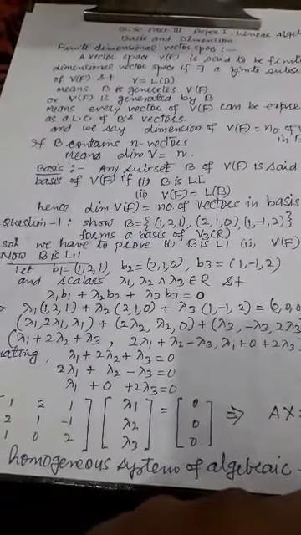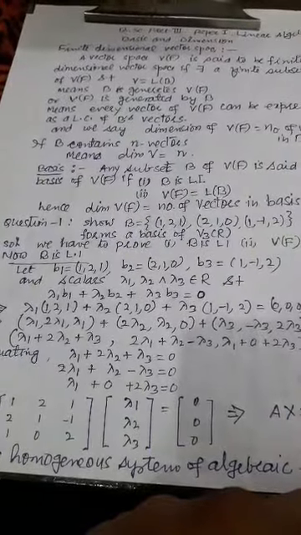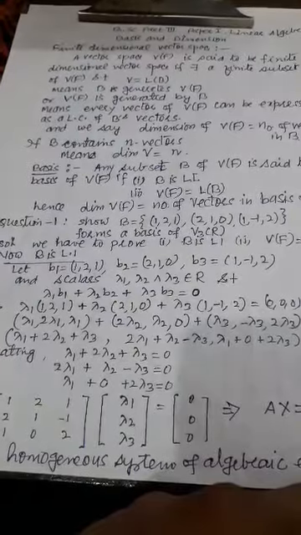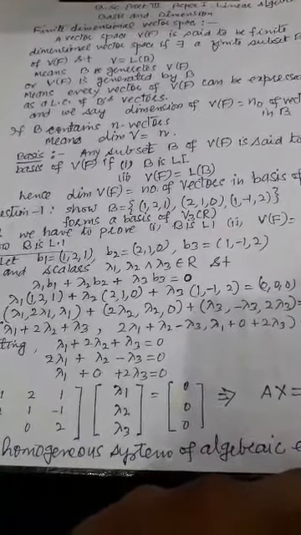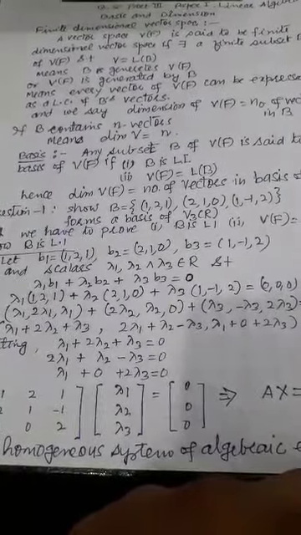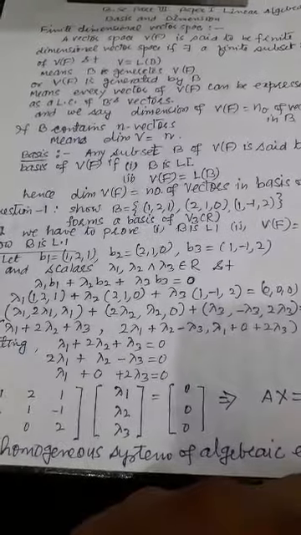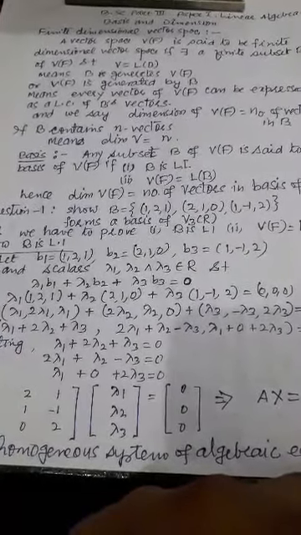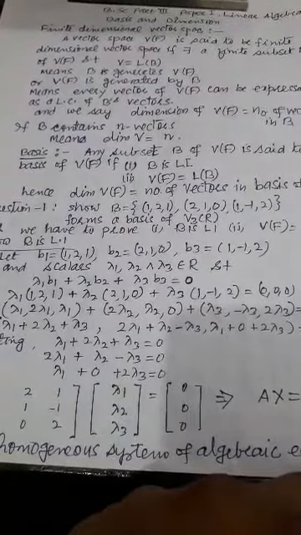Now we define basis. Any subset B of the vector space V over the field F is said to be a basis if it has two properties. First, this set B should be linearly independent. And second, V(F) equal to L(B).